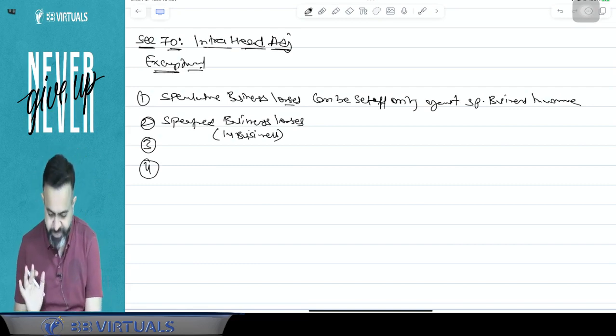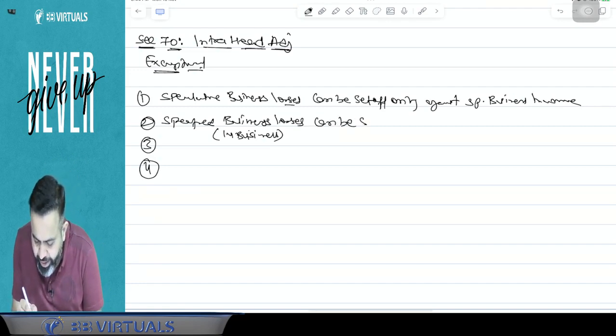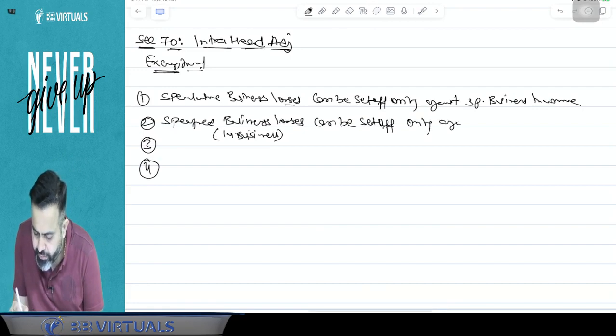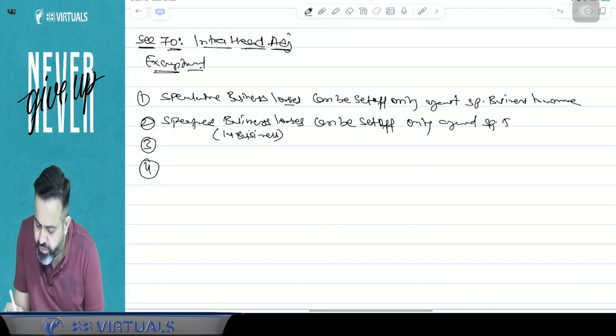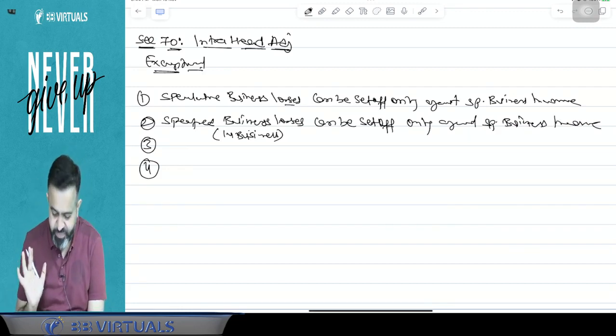Those were the 14 businesses. So if there is a specified business loss, it can be set off only against specified business income. It cannot be set off against any other business income.